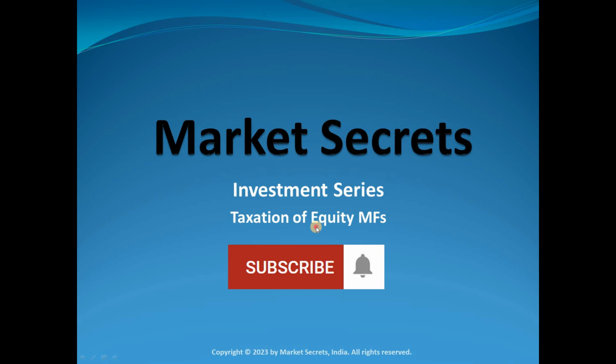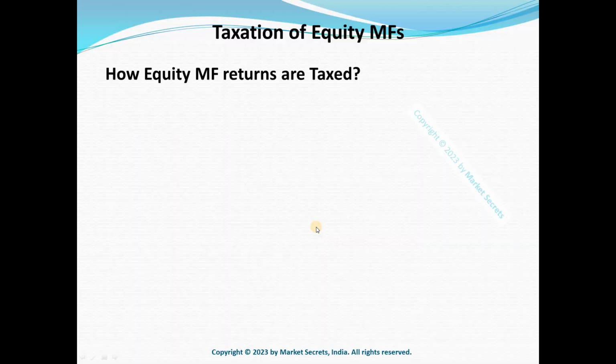And with that note, let's jump into today's session on taxation of equity mutual funds. Equity mutual funds are nothing but mutual funds that invest greater than 65% of their corpus into equities. So if a mutual fund invests 65% of its corpus or more into equities, then it will qualify as an equity mutual fund. So all the small cap funds, mid cap funds, large cap funds, and index funds, almost all of that will fall into this particular category. So that's category number one.